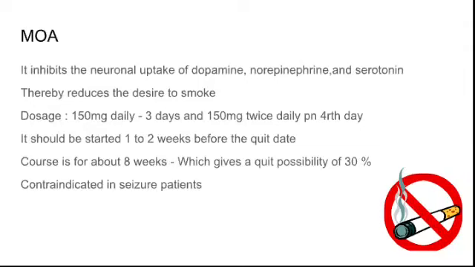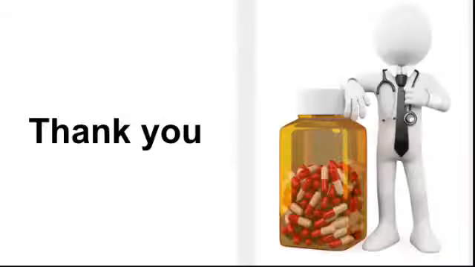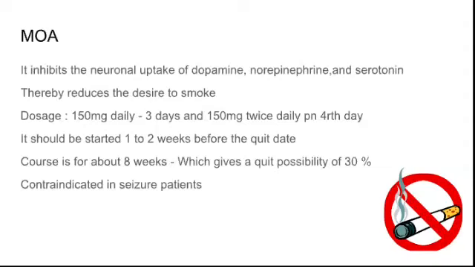What is the dose here? 150 milligram daily for 3 days and 150 milligram twice daily from the 4th day. It should be started 1 to 2 weeks before the quit date, because we want the dopamine to be released, so this drug has to be taken 1 to 2 weeks prior to the quit date. The course is about 8 weeks, which gives a quit possibility of 30%. Research shows around 30% quit rate with the 8-week course.